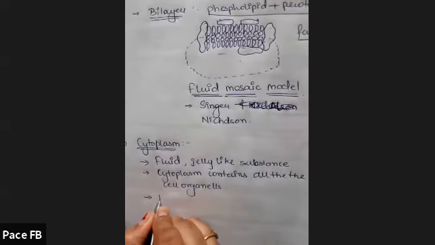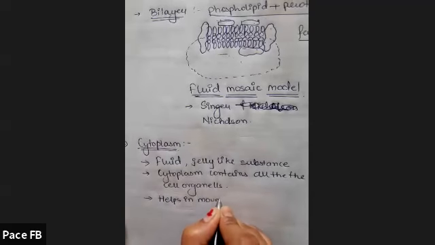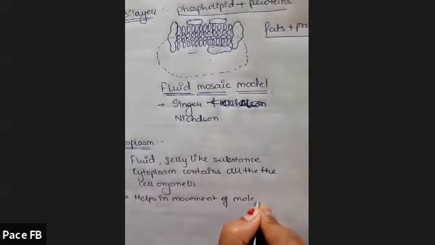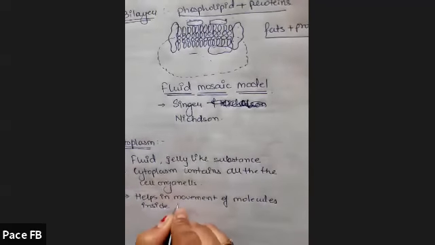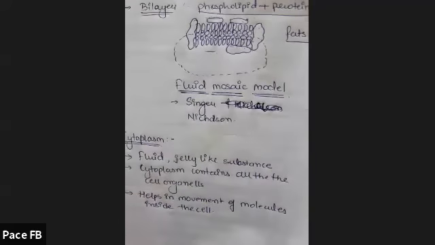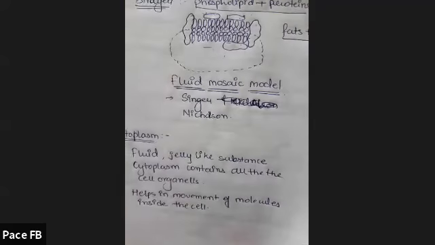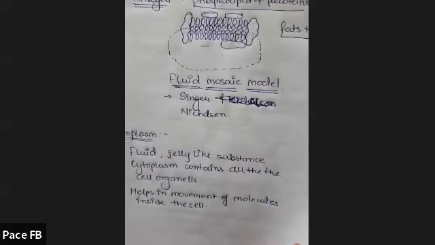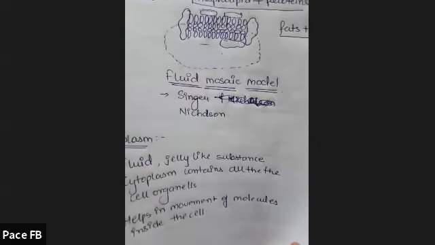Also, cytoplasm helps in movement of molecules inside the cell. So inside the cell, whatever movement of the molecules has to be done from here and there, that movement is guided by cytoplasm, or because of cytoplasm, the movement is possible.